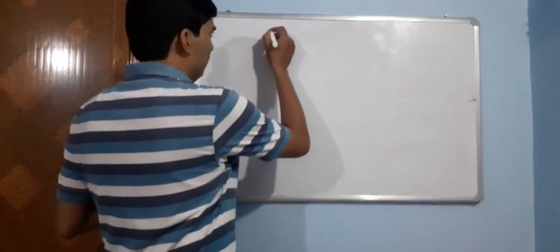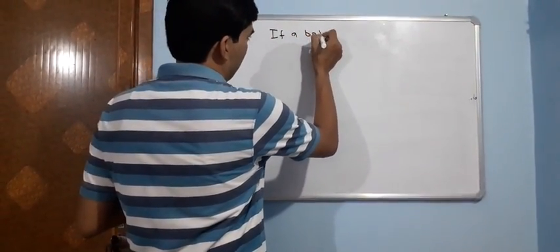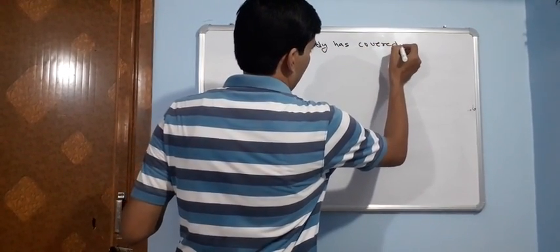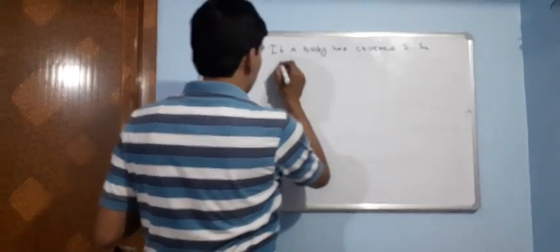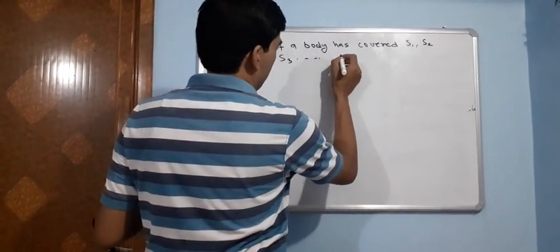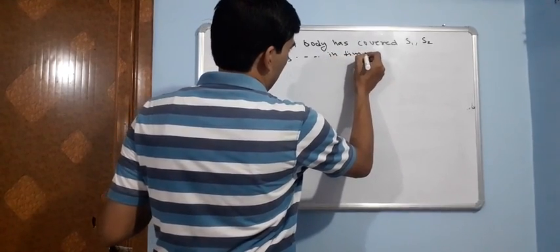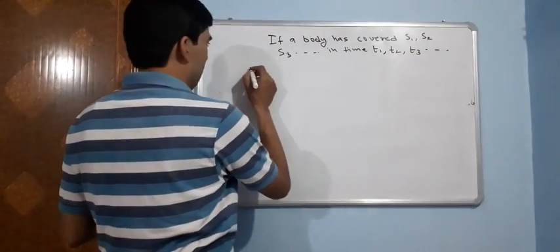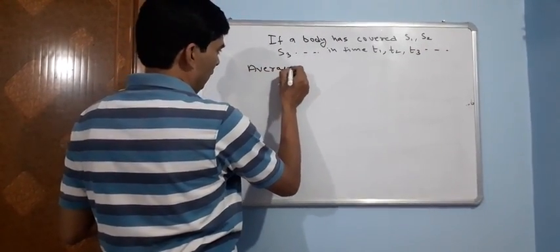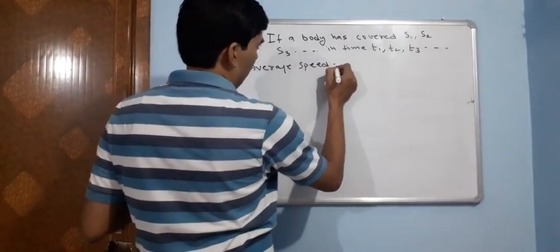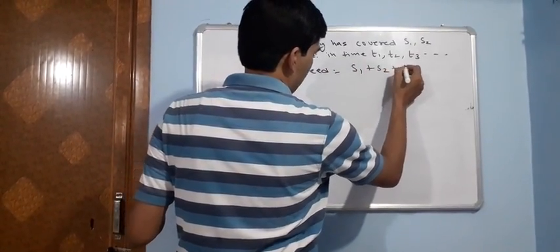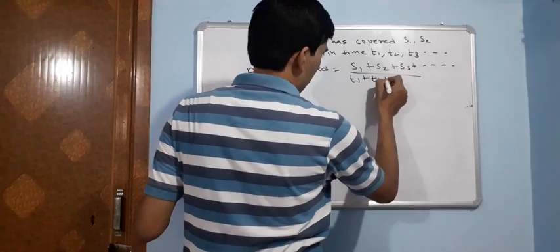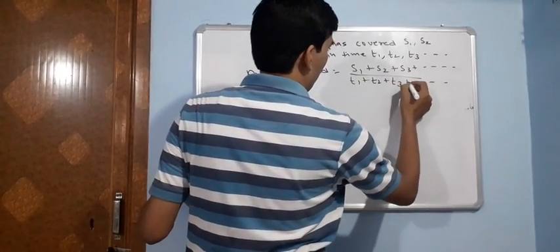So if a body has covered distances S1, S2, S3 and so on in times T1, T2, T3 and so on, then average speed will be S1 plus S2 plus S3 and so on, by T1 plus T2 plus T3 plus so on.